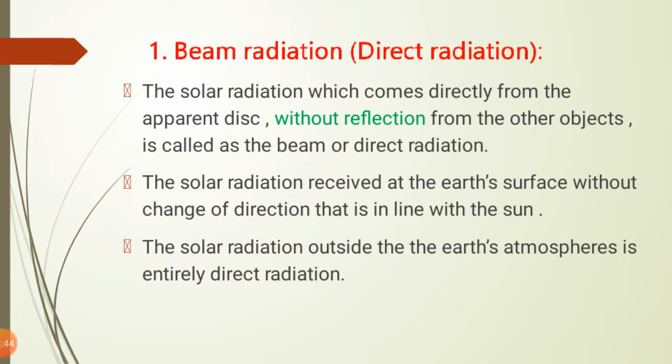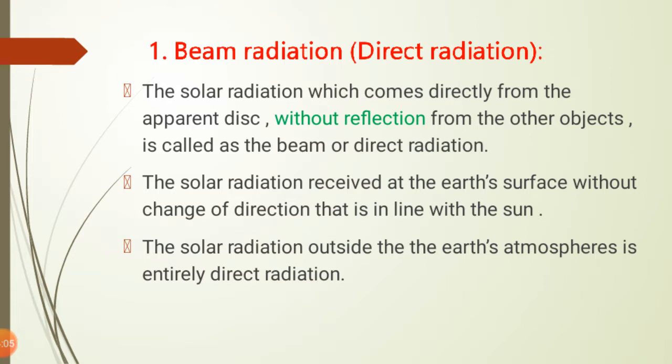That means the radiation emitted from the sun without change of direction, along a straight line from the sun, reaches the earth surface directly. So this is the beam radiation.